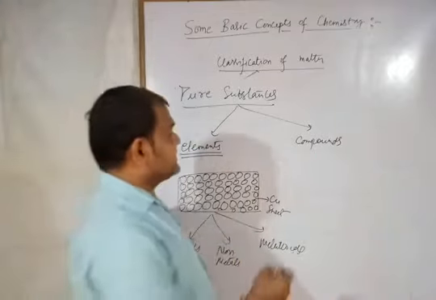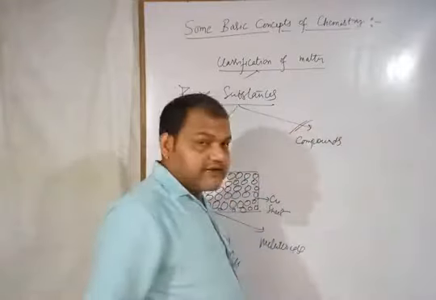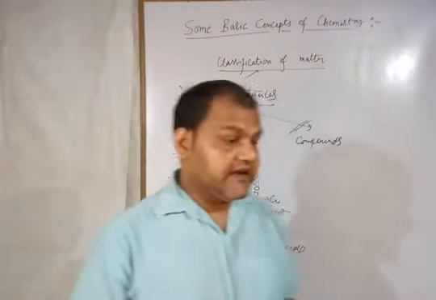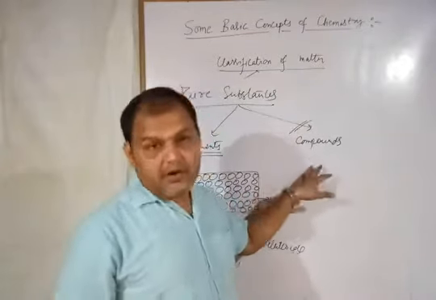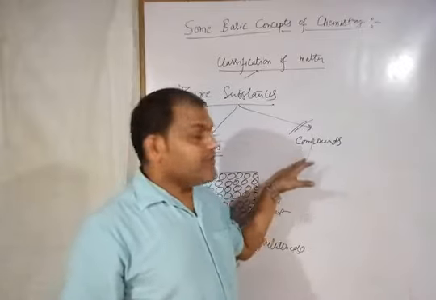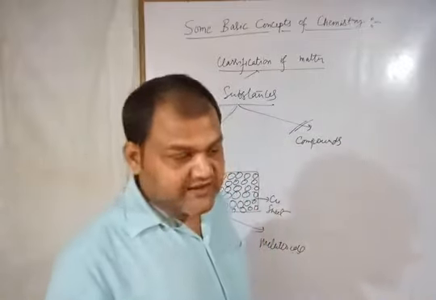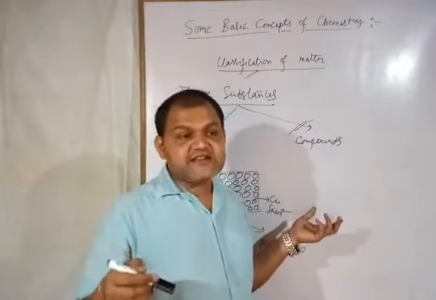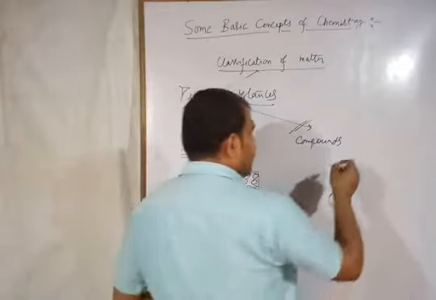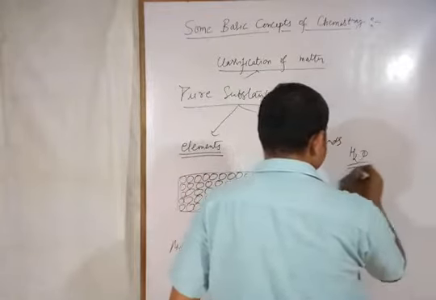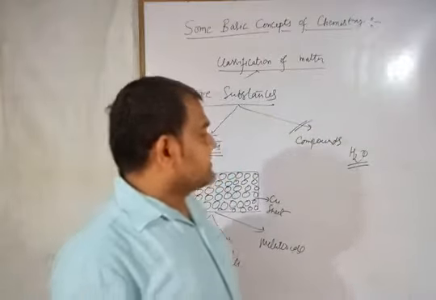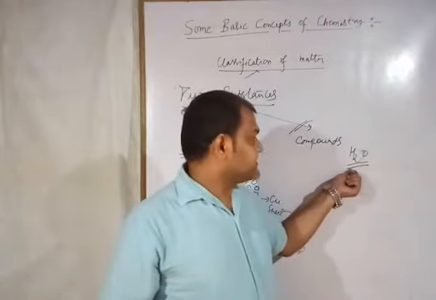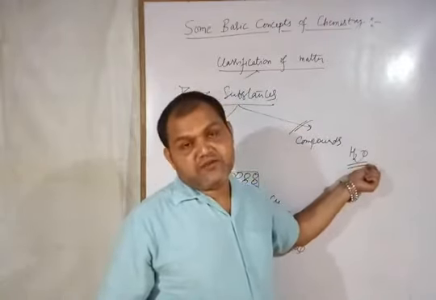Now I am coming towards the compound. Compound क्या होता है? Compound is also the pure state of matter. And what is the difference between mixture and compound? In compound, there is a combination of particles, or you can say a combination of atoms, in a fixed proportion. Suppose I am taking the example of H2O. So you know, H2O molecule is made up of 2 hydrogen atoms and 1 oxygen atom. So it is a fixed proportion by mass. There are 2 parts of hydrogen combining with 1 part of oxygen.